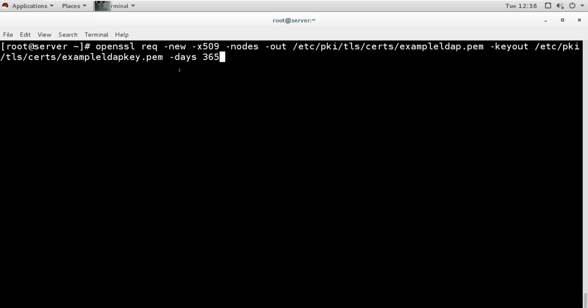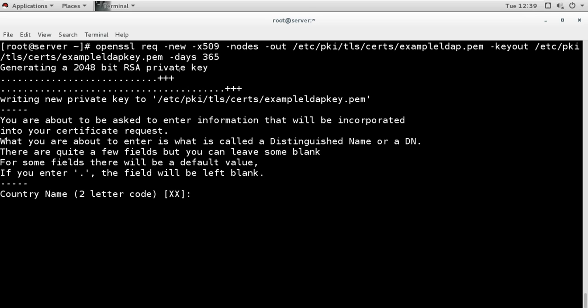So when you press enter, it is generating the certificate, and you have to provide some information like your country name in 2 letters, then your state and province name.